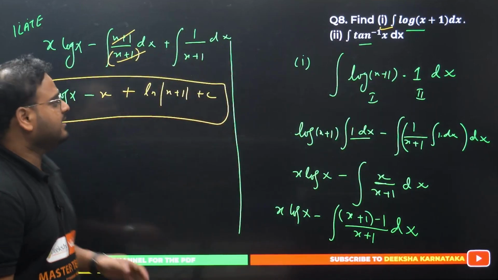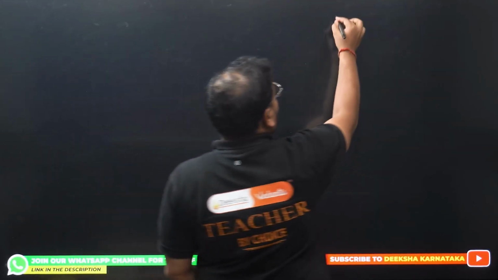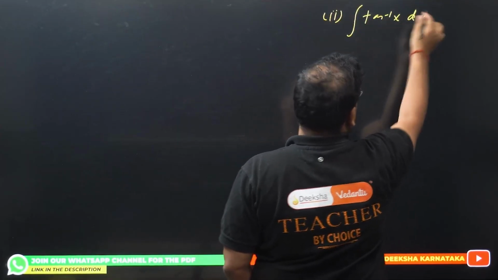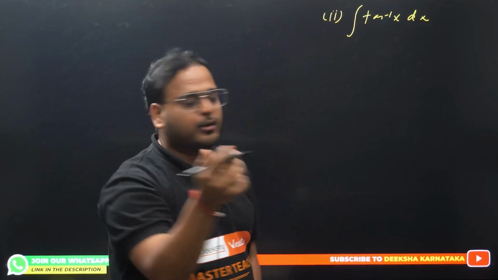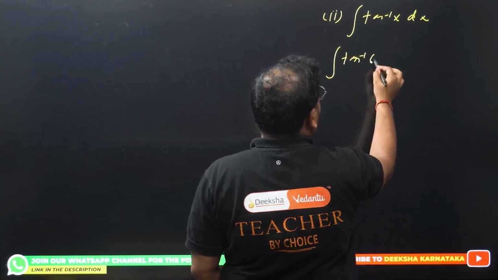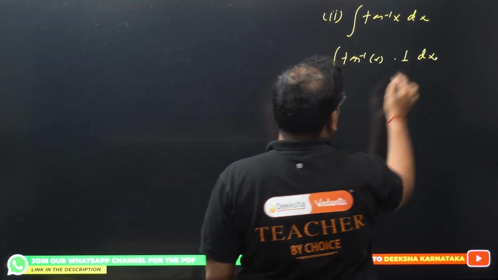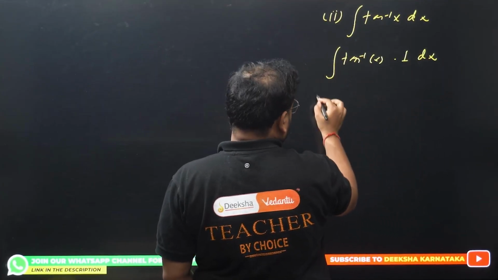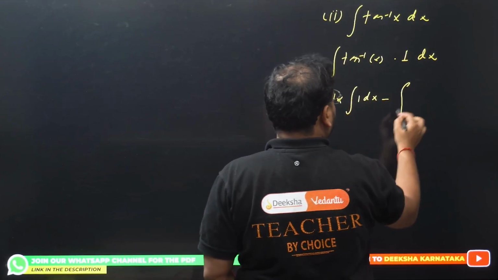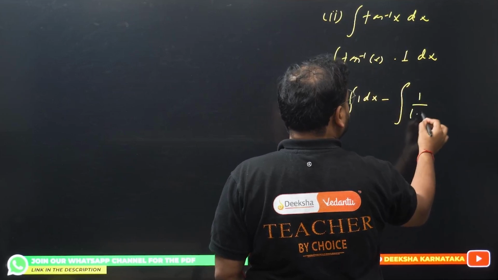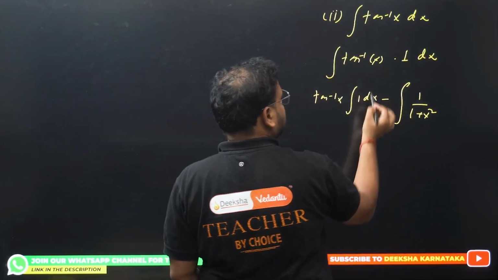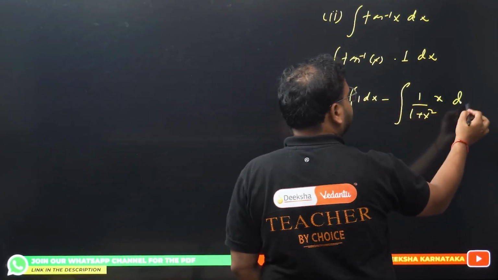Tan inverse of x dx. So part 2 was tan inverse of x dx. Same thing, 1 into the function given to you: tan inverse of x into 1. Rule continues. We have tan inverse of x as it is, integrate 1 dx, minus differentiate tan inverse of x, we get 1 upon 1 plus x square, and integrate this thing will become x only, right? Please check.